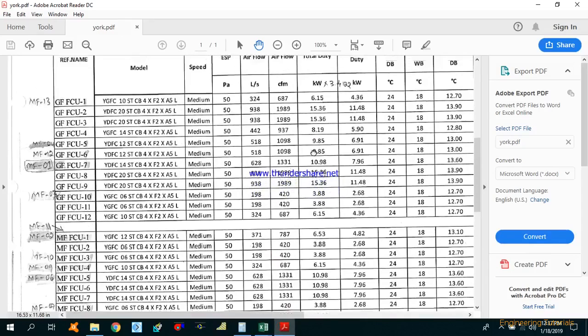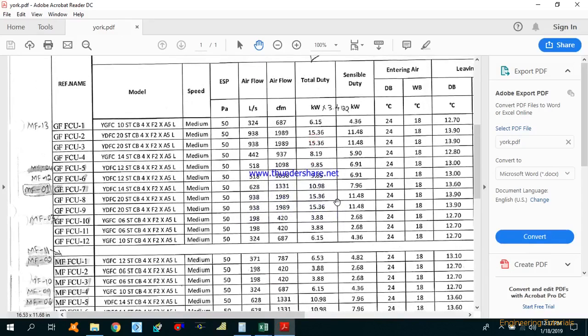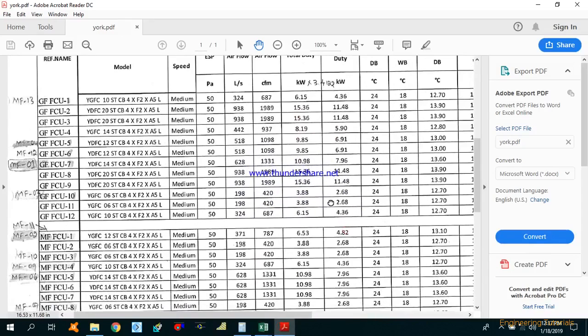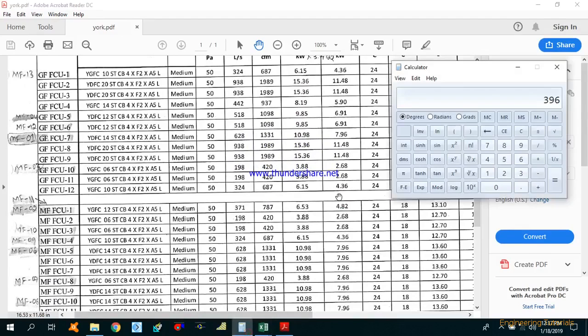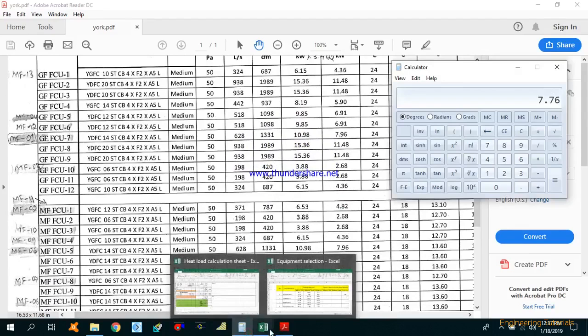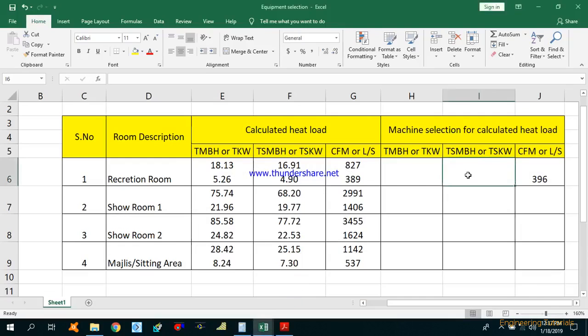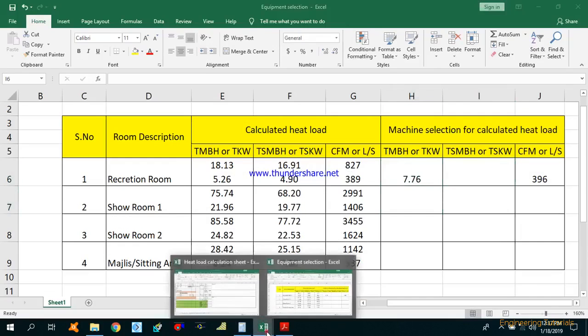This column is for kilowatt, there is total duty kilowatt and the other is sensible duty kilowatt. So it will be 3.88, because we are selecting 2, so it is 7.76. Total duty kilowatt 7.76. And TS kilowatt, how much?